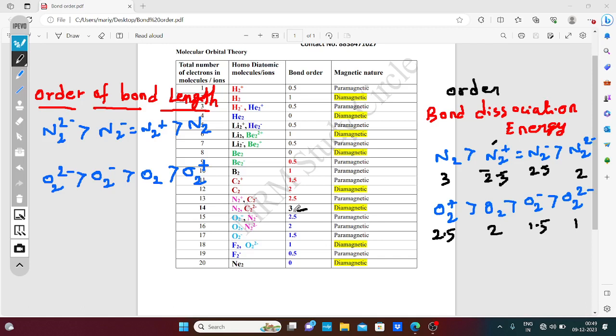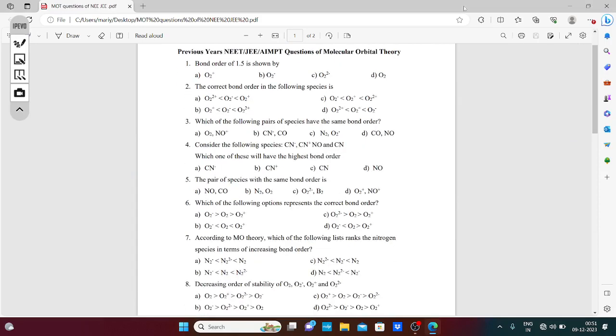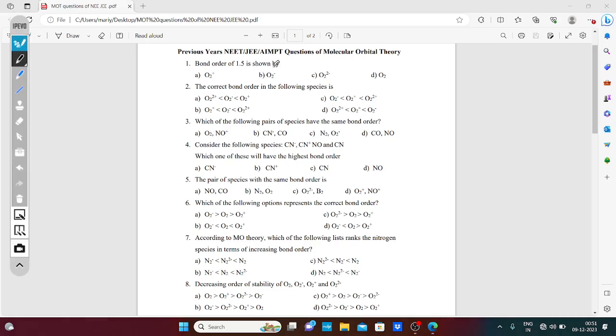So now I'm going to solve the previous year NEET and JEE questions. See, look at the previous year questions. Bond order of 1.5 is shown. You know that oxygen has bond order 2 and with 17 electrons bond order 1.5. So O2 minus. The correct bond order of the following species.